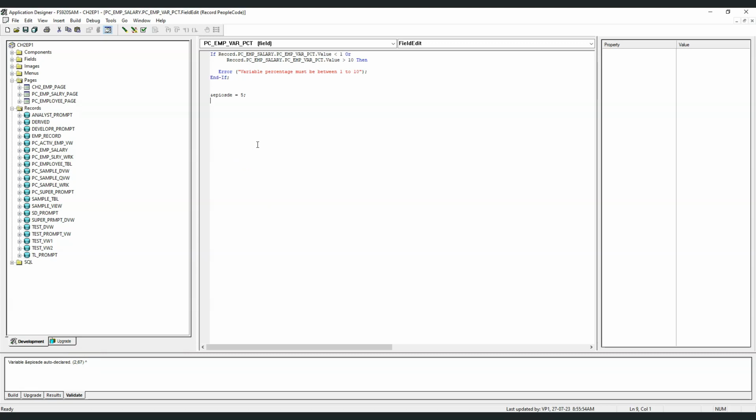Now, coming to what will be the data type and what will be the scope of such a variable. Well, the data type of this variable will be any. So any is one of the data types in PeopleCode, and it means this variable can hold any value, be it a string or a number or a float or a date or a boolean, etc. And what will be the scope of this variable? The variable episode will have a scope of local. So that's about the auto declaration of variables in PeopleCode.